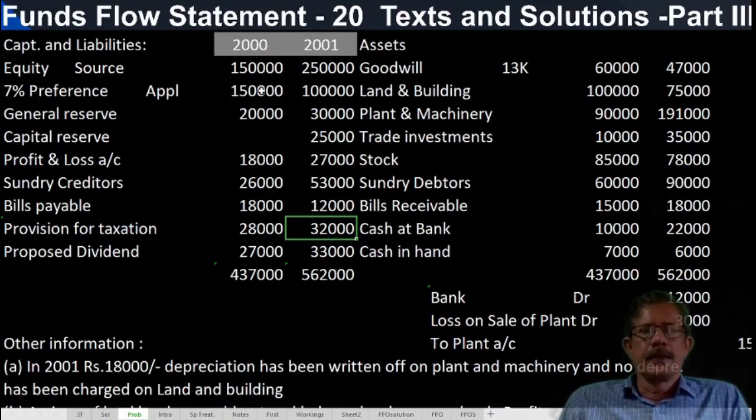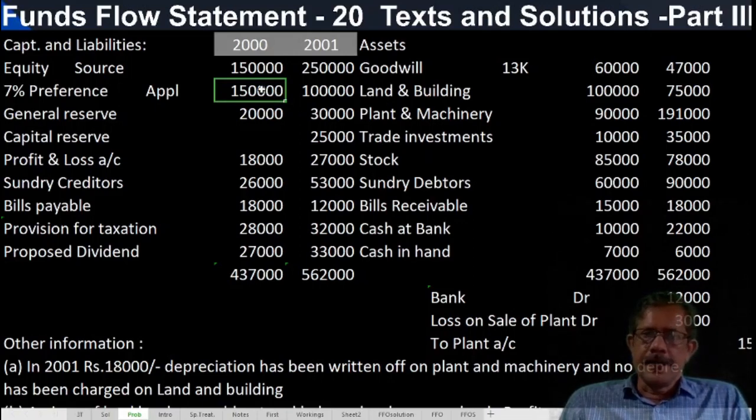And here 1,50,000 opening, closing 50,000. 50,000 preference shares has been redeemed. That means that dividend also given. Here this redemption may be carried out in the beginning of the year or end of the year. Both assumptions we can give.